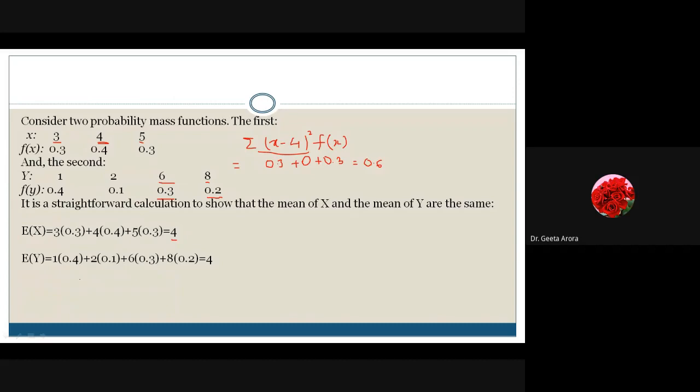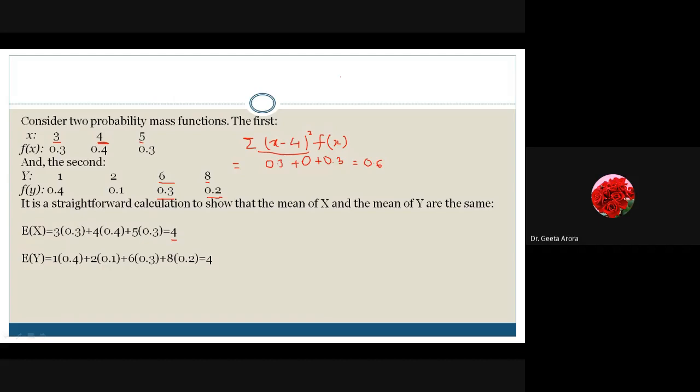You have to take 1 minus 4 whole square, which means 3 square. 3 square gives me 9. 9 into 0.4. You can do it orally; there is no need of actually writing out the in-between terms, because here we are doing the discussion. So 1 minus 4, 3 square is 9, and 9 fours are 36, so the first value is 3.6.